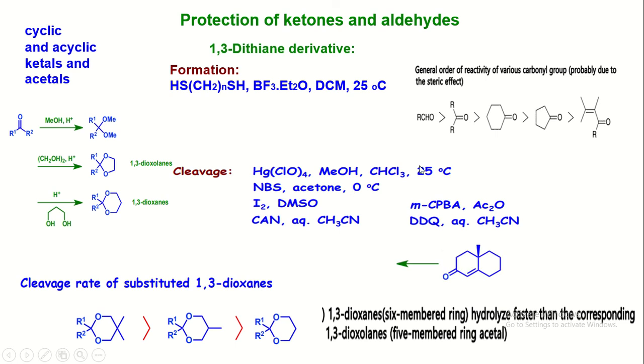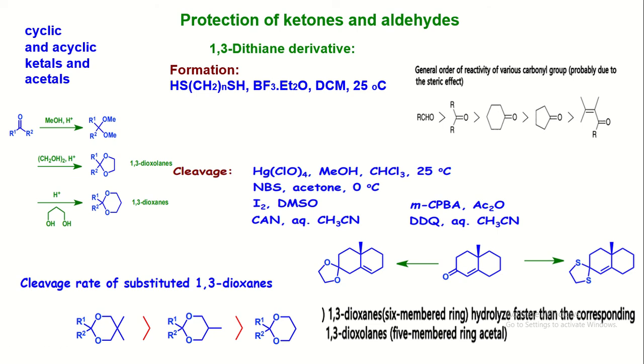Now, consider the alpha beta unsaturated carbonyl compound. When it reacts with 1,2-diol, protection is done, but by shifting of the position of the double bond, means the alpha beta unsaturated double bond is converted into a beta gamma unsaturated double bond. But by using the dithio derivative, protection is done but the position of the double bond remains the same.